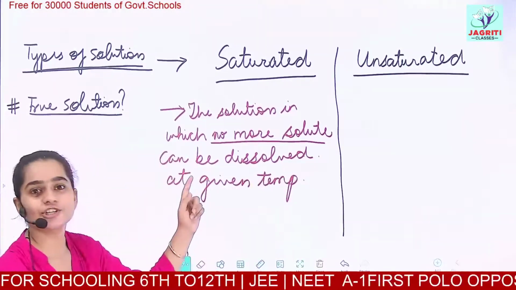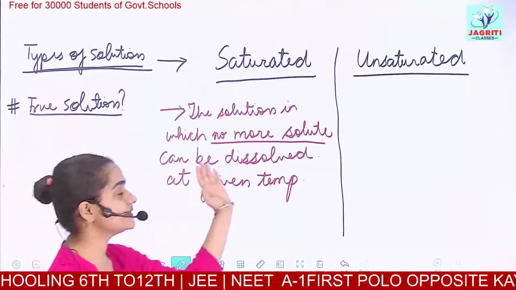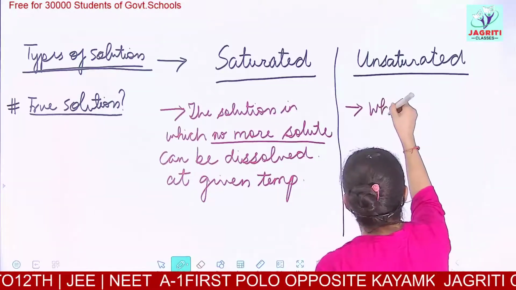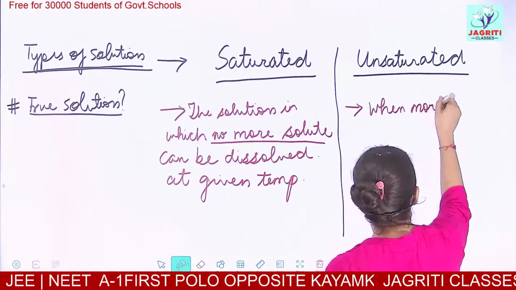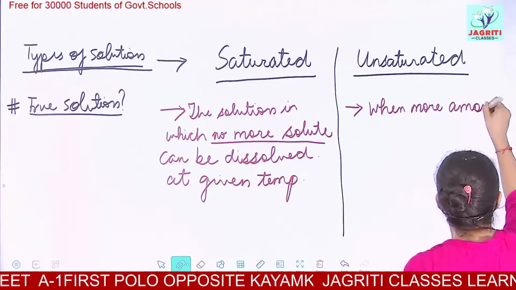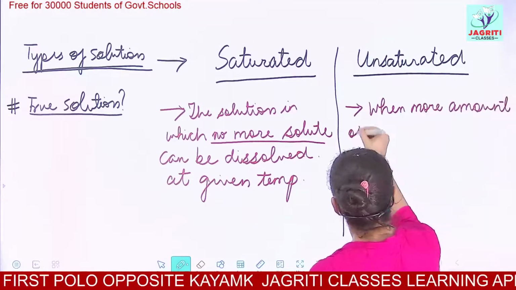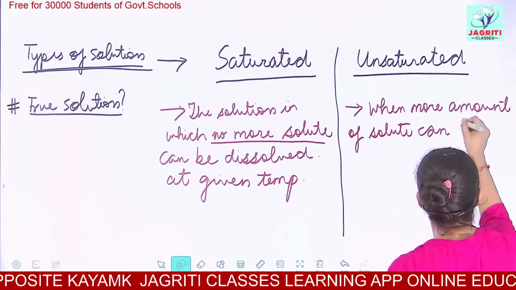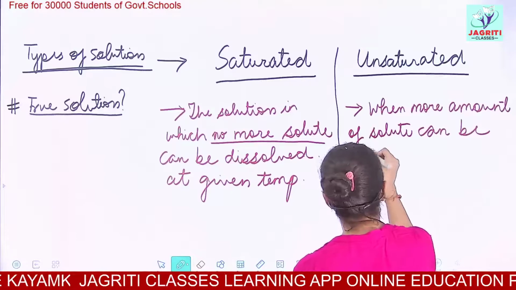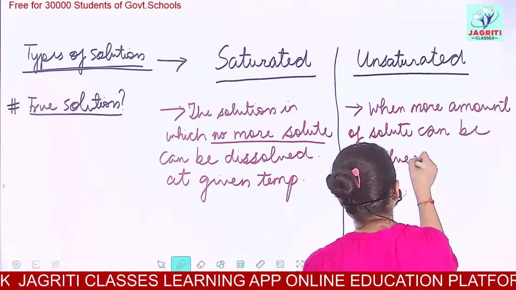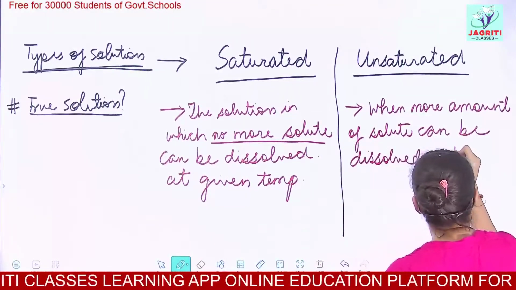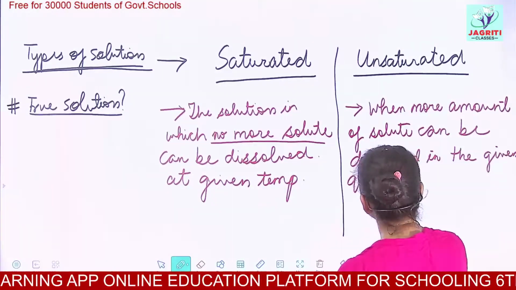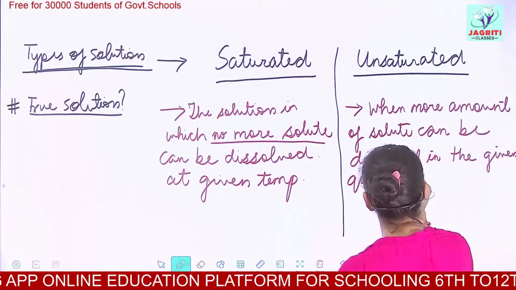Such solutions are known as saturated, and unsaturated is just the reverse of this. That is, when more solute can be dissolved in the given quantity of solvent, such solutions are called unsaturated solutions.